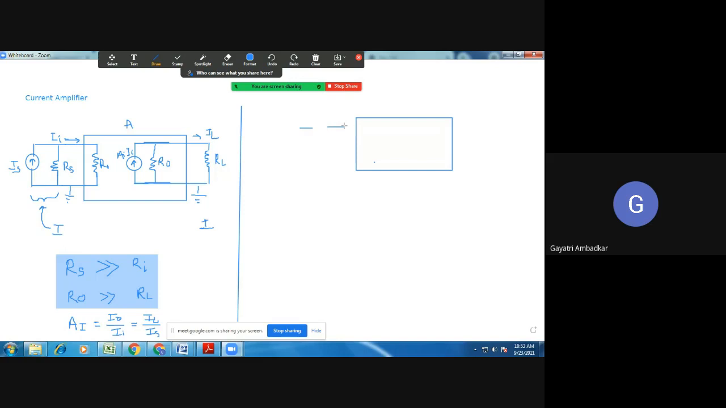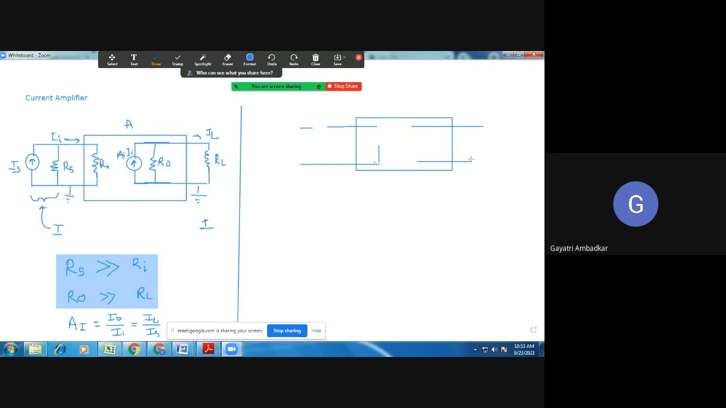V means what will be the input and what will be the output. Remember, we call it transconductance. Input is voltage and output is current. Very good. Is this Harshada? Yes, ma'am. Okay, very good. So input is voltage and output is current.